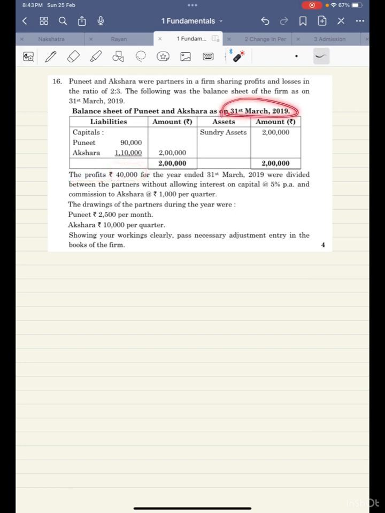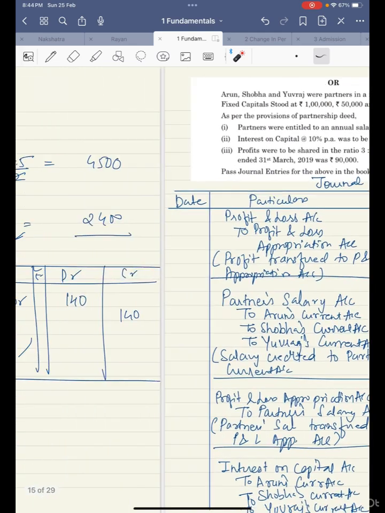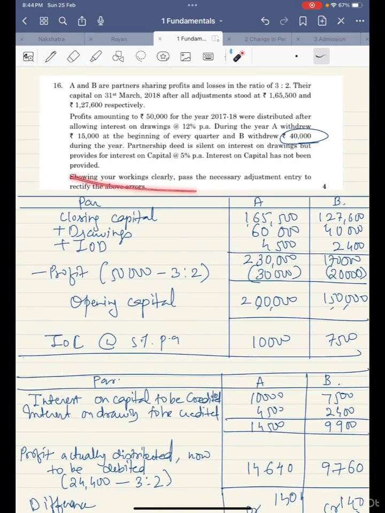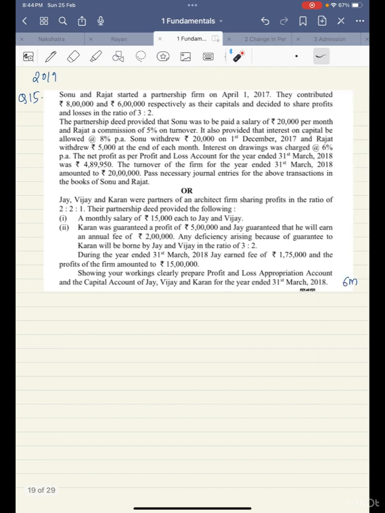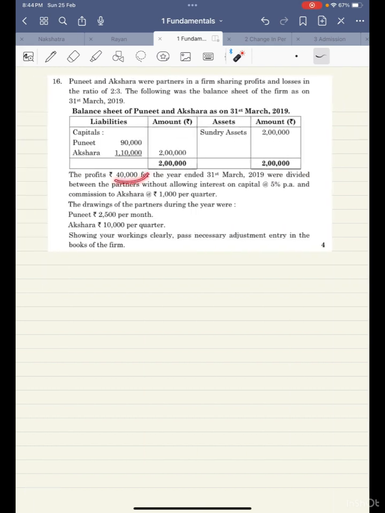If you see, these are the closing capital of the partners, not the opening capital. This question is similar to the very first question we did, not the very first question. It's similar to this question, where closing capital was given. We calculated opening capital first. So profits are 40,000, but divided between the partners without allowing interest on capital, and commission to Akshara at 1,000 per quarter, that means 4,000 for a year, was also not provided.